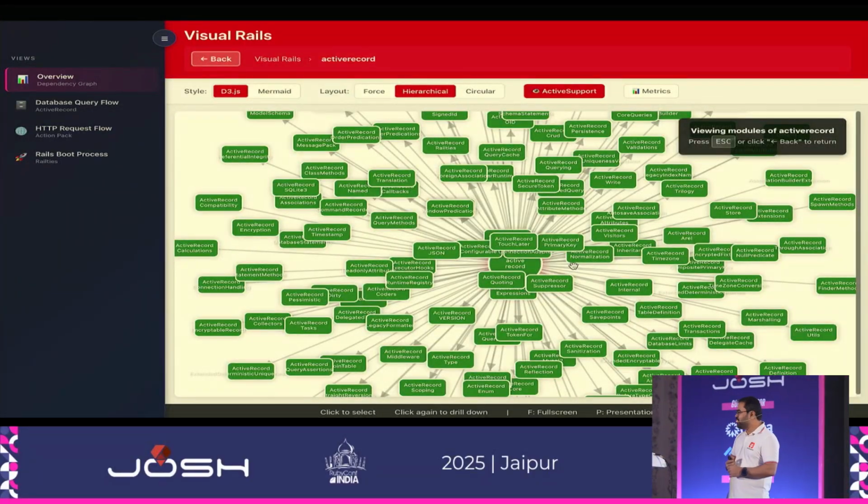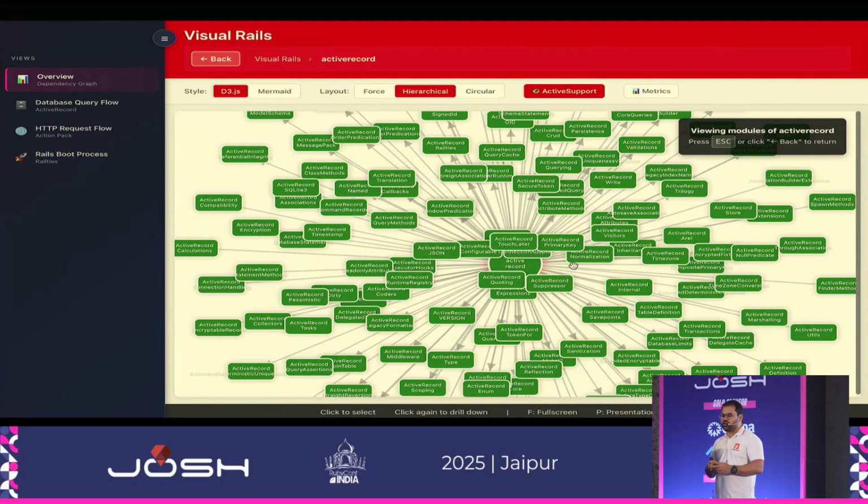This graph that I have right now for the hierarchical and circular is not the best one for this representation. So I'm just adding tree diagrams that will make it much, much easier and simpler. That way you can see what classes are available within Active Record. Then you can click on any class to expand it, and you should be able to see what public methods are available. So the way you can progress through these things is pretty fast. That's the idea here.